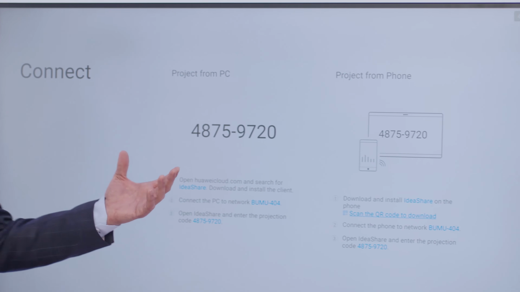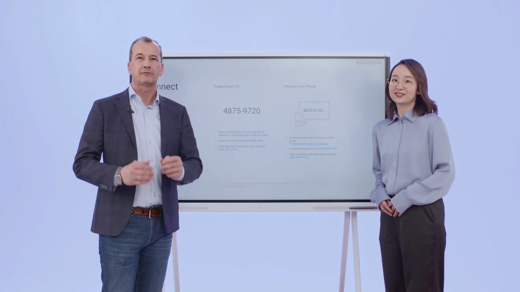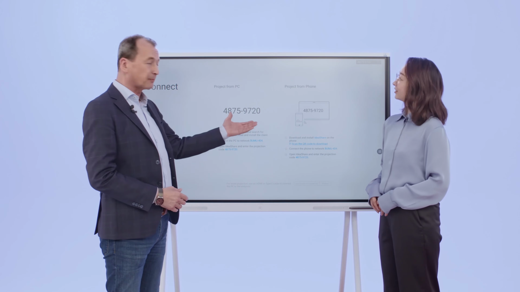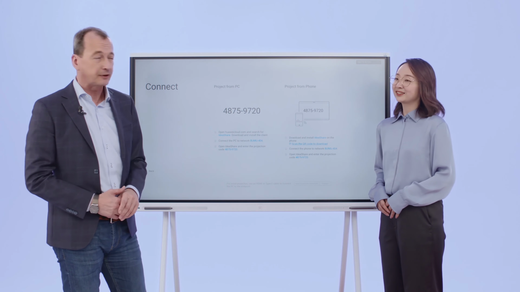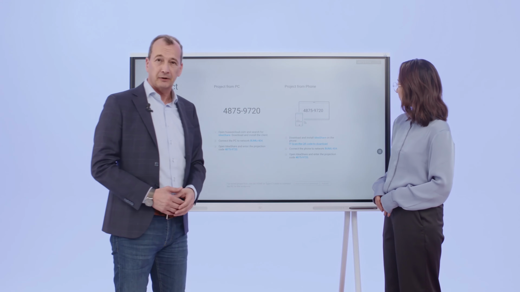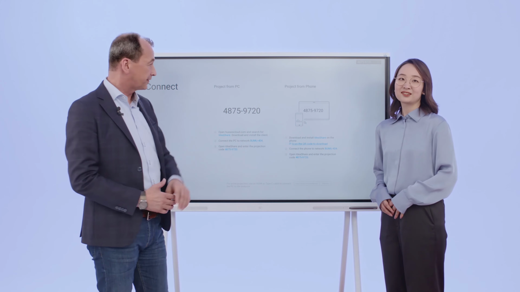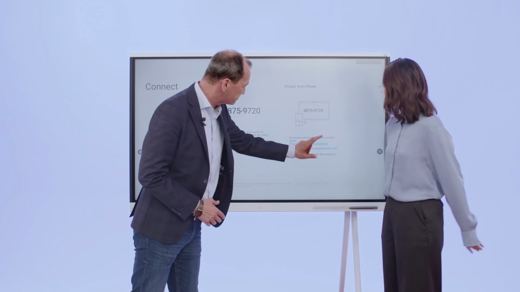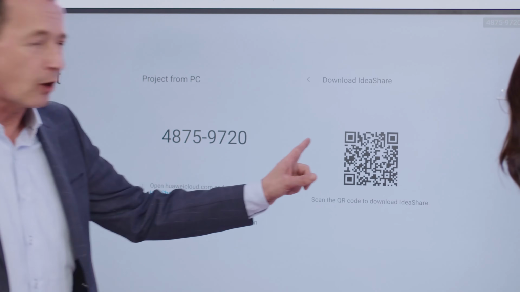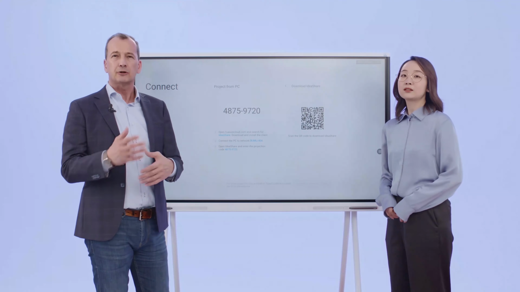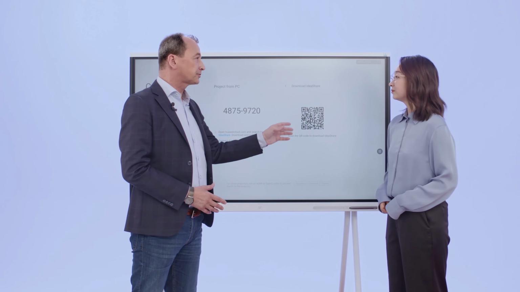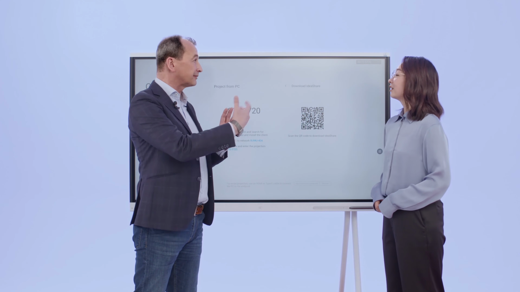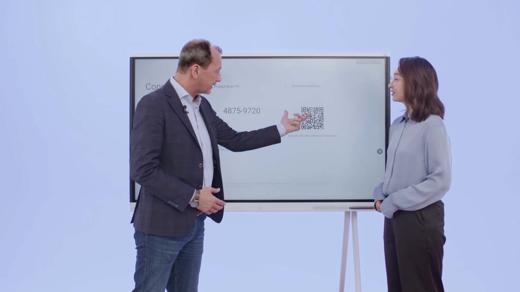So different ways to share the screen and to cast information from your screen to a smart board like this. For example, you can project from your PC or computer screen. Your mobile phone can be projected and shared with the screen in a number of different ways. Here is a button that if we click it, it opens up a QR code, and when you scan it, just follow the instructions and then share the screen. So this is for all phones, right? This is for all phones, and including computers or tablets if they have a camera that is able to share or capture the QR code.